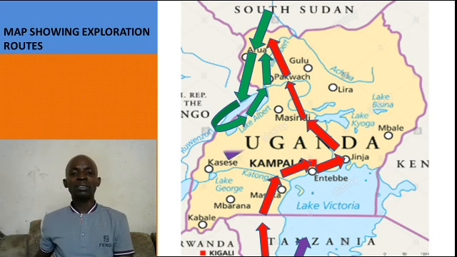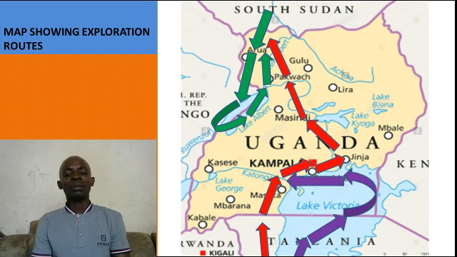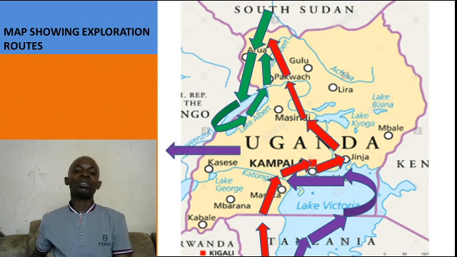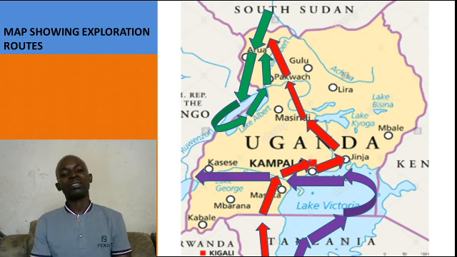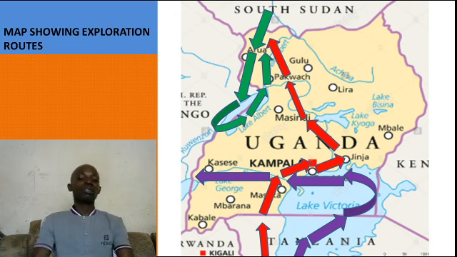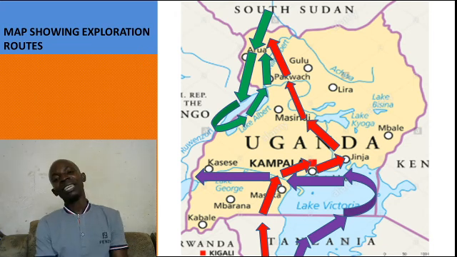So he had to circumnavigate to prove if Lake Victoria was the true source of River Nile, because John Speke had gone back and told his bosses, Lake Victoria is the source of River Nile. So another man was sent, and that was Henry Morton Stanley. That was his journey.